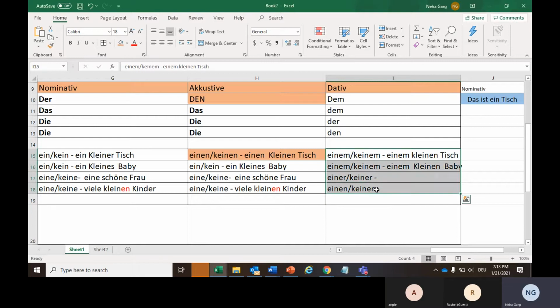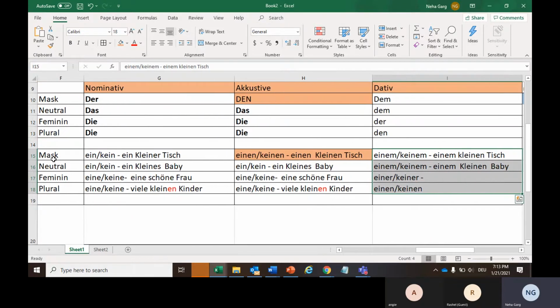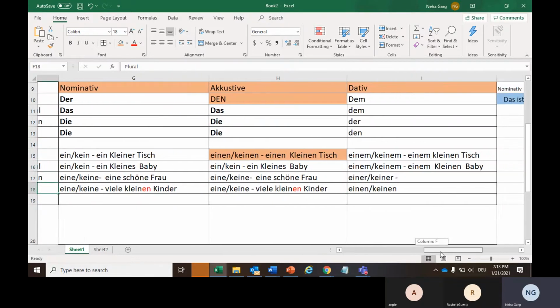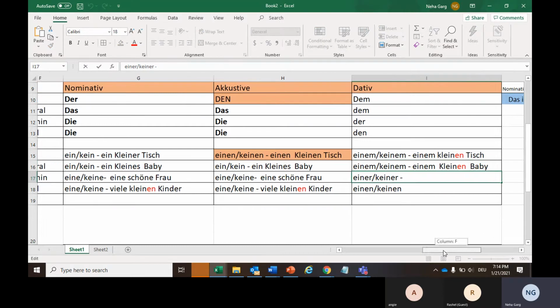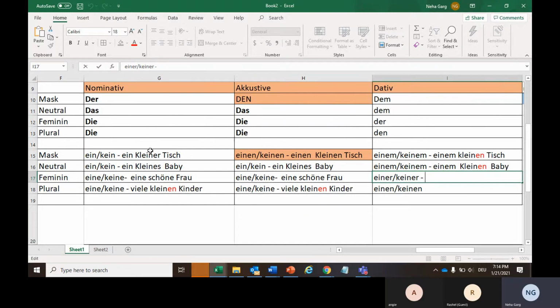Now this dative case, if you see it from the perspective of adding something extra with the adjective, is, you can say, simple, because here you're just doing nothing in all four cases, be it masculine, neutral, feminine or plural, you're just adding extra en with the ending, because everything has been declared with the unbestimmt article already. And in fact, in most of the cases, be it with definite articles or indefinite articles, these endings will get added majorly.